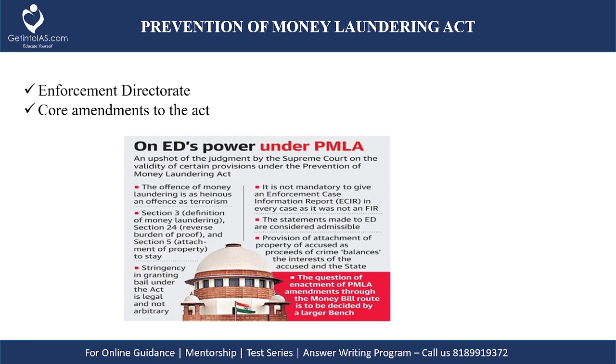The first is the summoning issue. The issue here is that the accused are summoned by the ED and made to sign statements under the threat of arrest, and at that time the ED assumes the power of a civil court. This provision is said to be against Article 20(3), the fundamental right against self-incrimination, and a person cannot claim that protection under this.